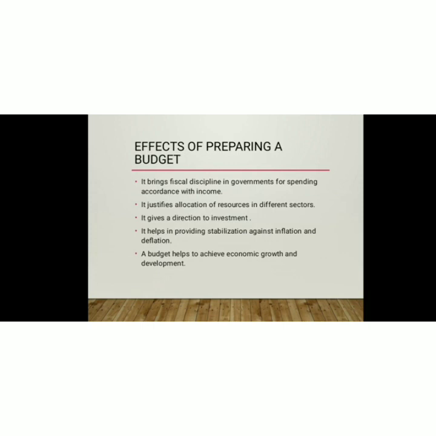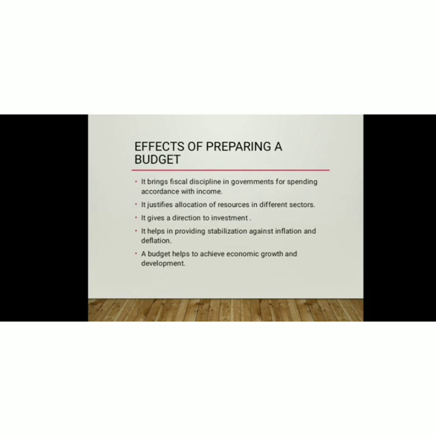The fourth one is that by using the instrument of taxation and directing the expenditures to the necessary sectors, a budget helps to provide stabilization against inflation. Inflation means when the prices are very high, so that the prices can be controlled, and again deflation, when the economy is in a very low economic condition, at that point of time a push by the government helps the economy come back to a normal state.